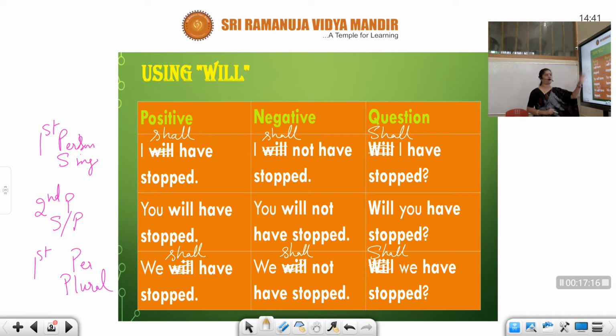Most of the grammar books will have will only, but grammatically it's wrong, students, because I told you when you say I will, it's compulsory. You don't bother about anybody. You are not planning or thinking about a future sense, but you are commanding, or you are compulsorily willing to do it. So that becomes the meaning if you say I will. In the same way, you shall, he shall means the same. You shall go to school. That means do or die, you have to go to school. Compulsory. So when you say I shall, it's a future tense. When you say I will, it's compulsory. So I've explained this to you.